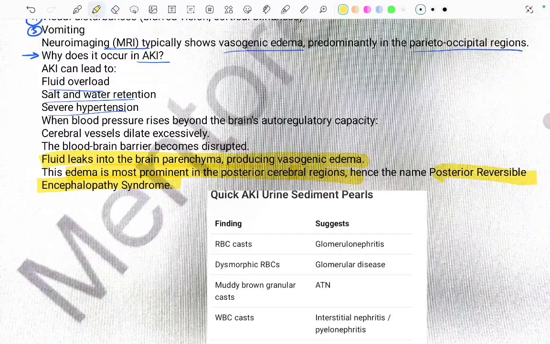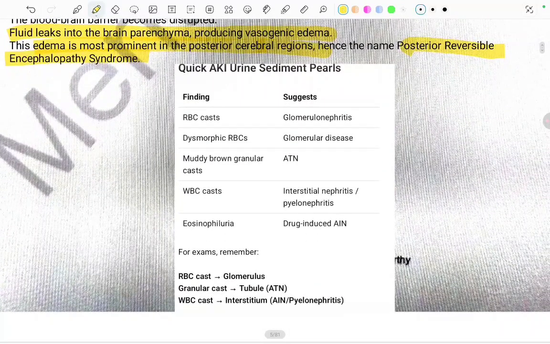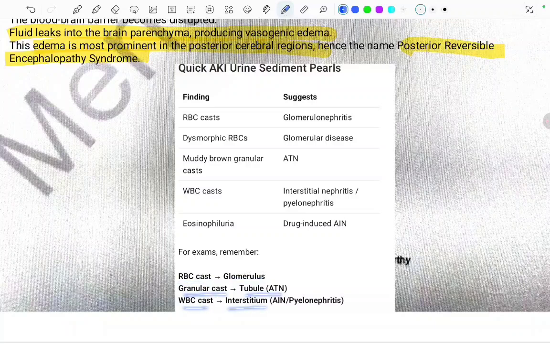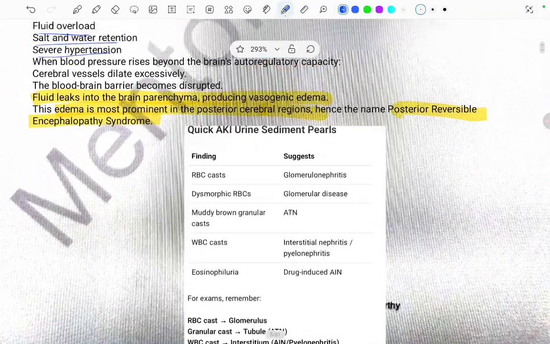Okay, these are just some urine sediment pearls. If RBC cast is seen, it suggests glomerulonephritis. Dysmorphic RBCs is seen in glomerular disease. Muddy brown granular cast is seen in the acute tubular necrosis. WBC cast is seen in the interstitial nephritis or pyelonephritis. Eosinophiluria is seen in the drug-induced acute interstitial nephritis. Right, RBC cast, glomerulus. We have to remember this as a trick. Granular cast, tubule is affected, and WBC cast, interstitium is affected, like the acute interstitial nephritis or pyelonephritis. So this was all about the treatment of acute kidney injury and about PRES. Thank you.